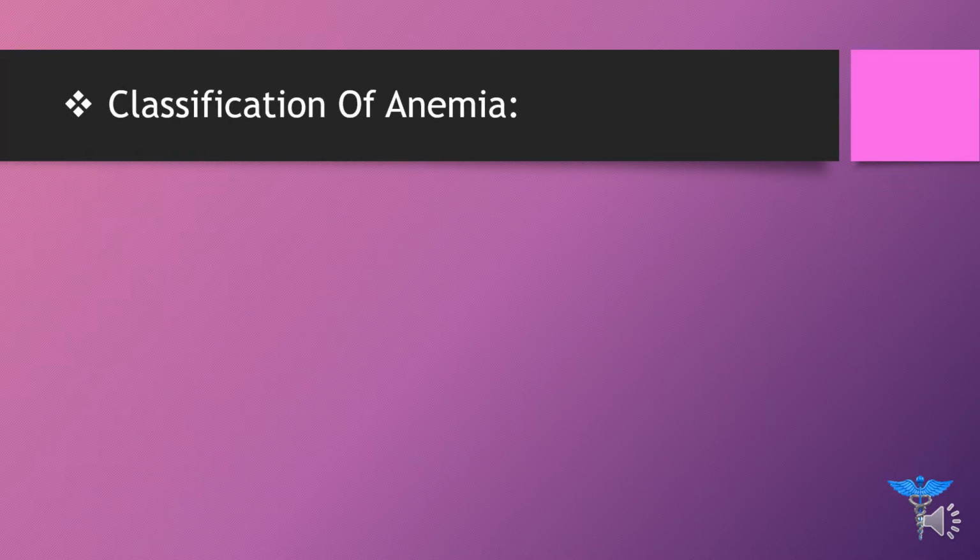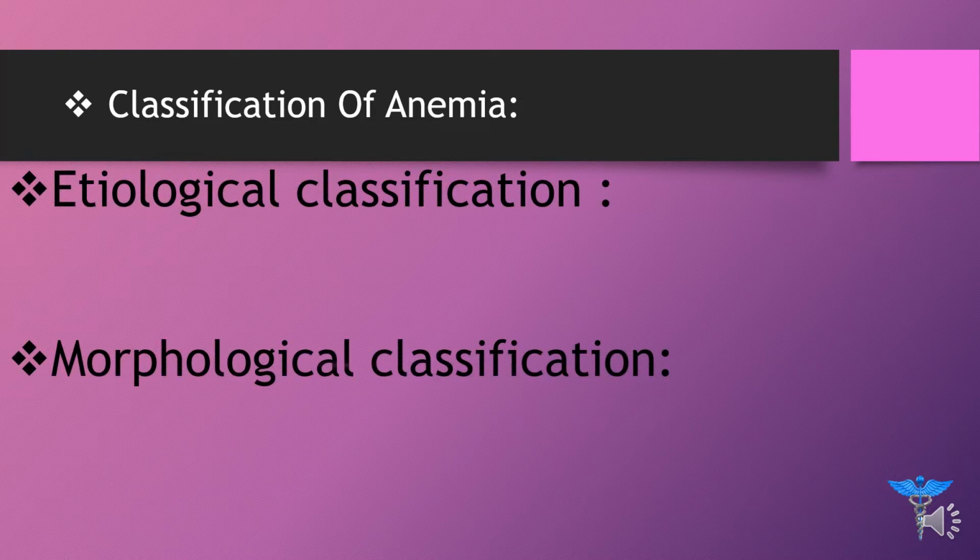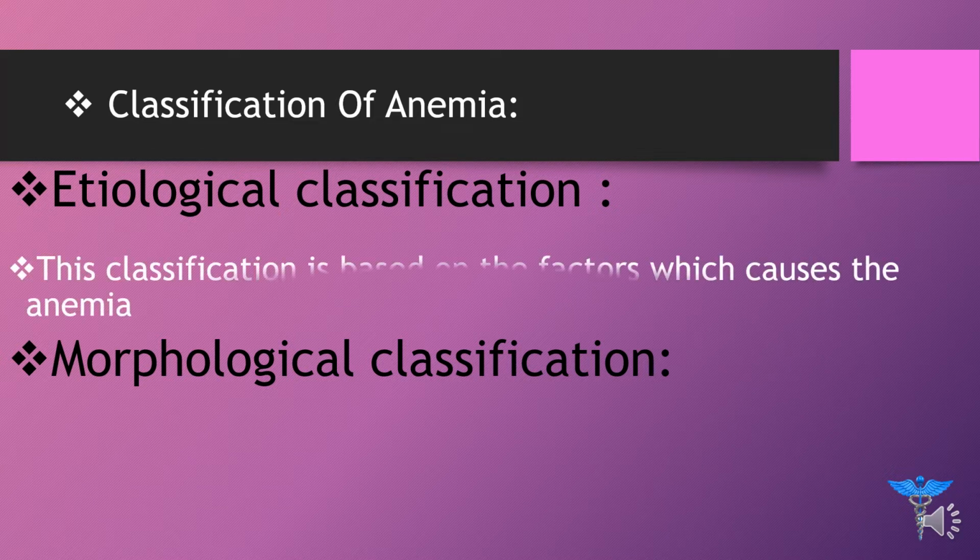Now coming onward towards classification of anemia. Anemia is broadly classified into etiological classification and morphological classification. In etiological classification, we study the causes of anemia, while in morphological classification, the anemia is because of a change in the shape and form of the red blood cell, which makes the person anemic. So broadly, anemia is classified into two: one is etiological classification, while the other is morphological classification.